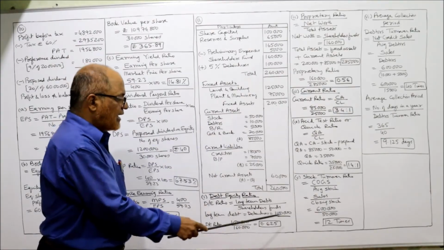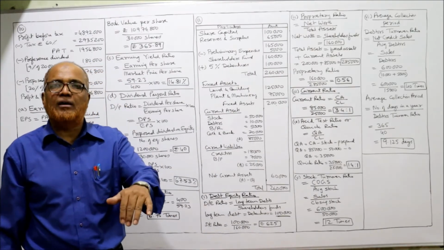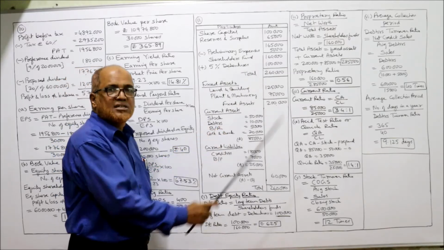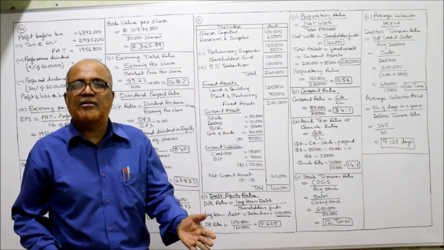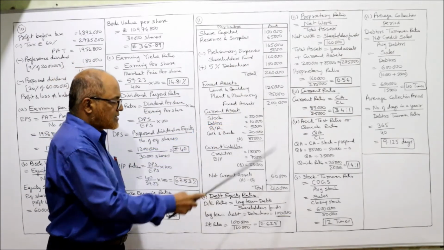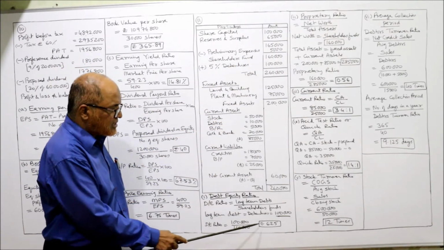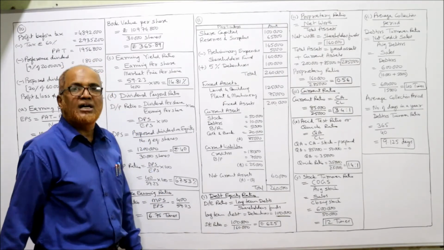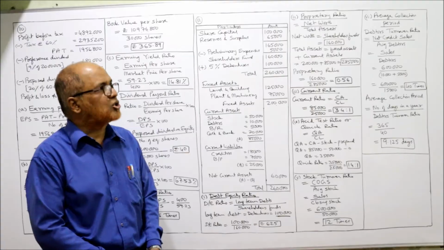How much are the debentures? 1 lakh. And shareholders fund, already we have the shareholders fund here. Shareholders fund are 1,60,000. No need to calculate separately. Already in this balance sheet we have calculated shareholders fund 1,60,000. So 1 lakh divided by 1,60,000, 0.625. 0.625 is the debt equity ratio.